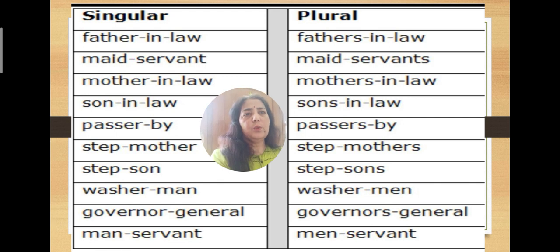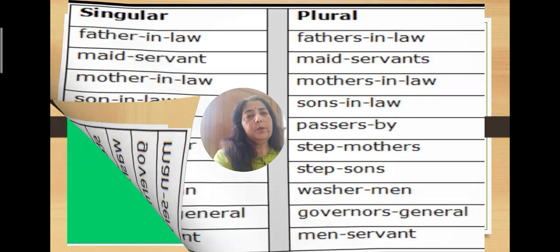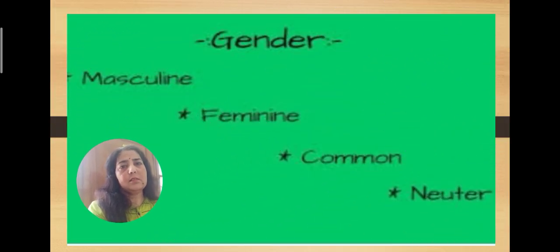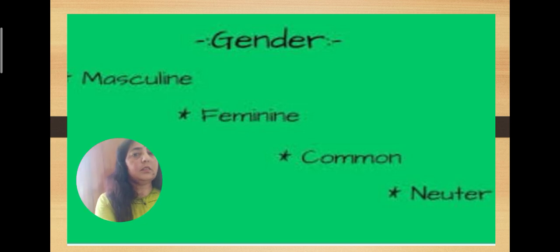So with this rule, we come to the end of our singular plural rules. Now we are moving on to our next concept, that is gender. I hope you all know about genders. There are 4 kinds of genders. Today in this video lesson, we are going to revise these 4 kinds of genders.